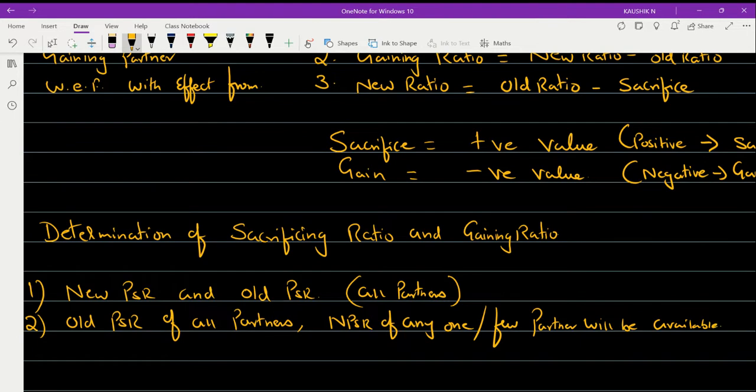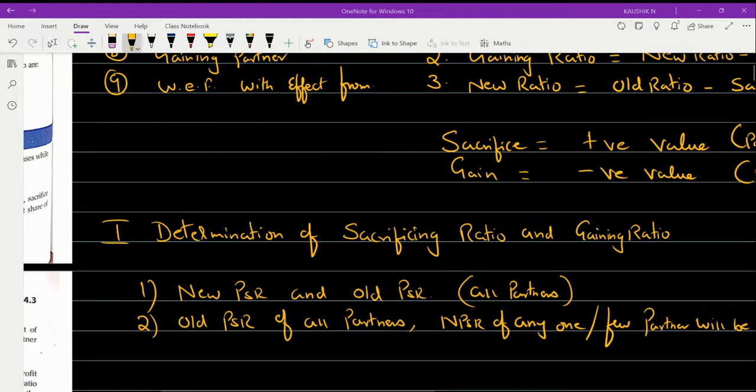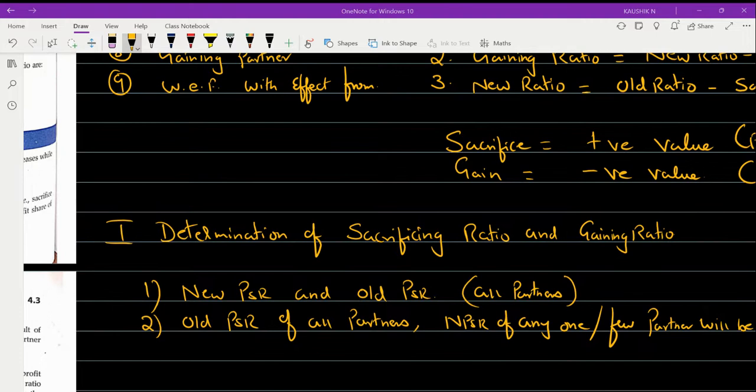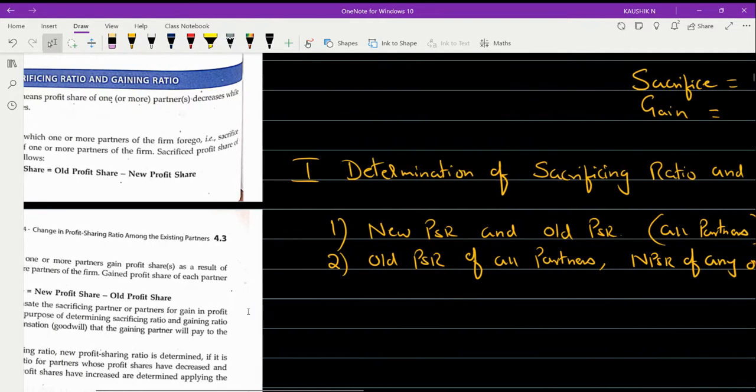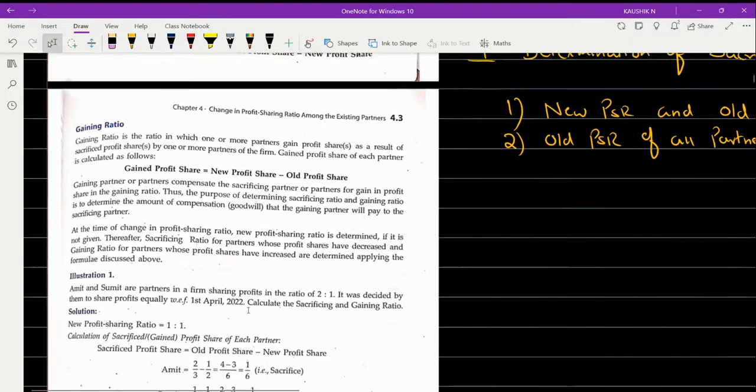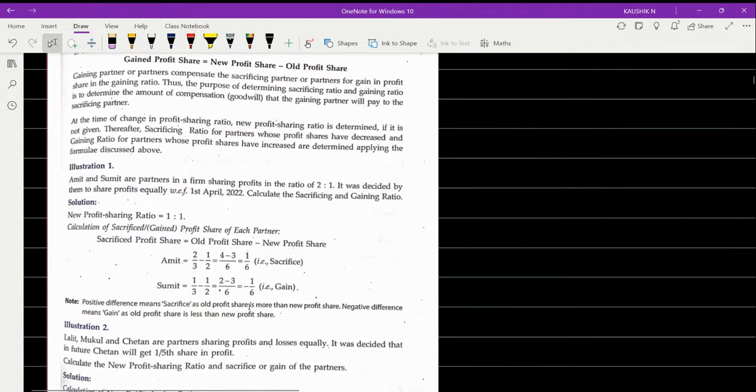Any doubt up to this? No doubts, right? Okay. Now, coming back to our concept. For the first problem, that is the first category where NPSR and the old PSR will be available, let us take this particular problem as an example.